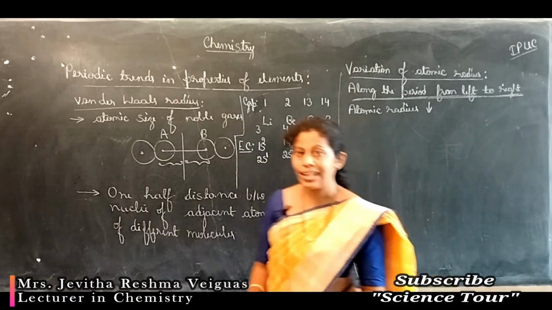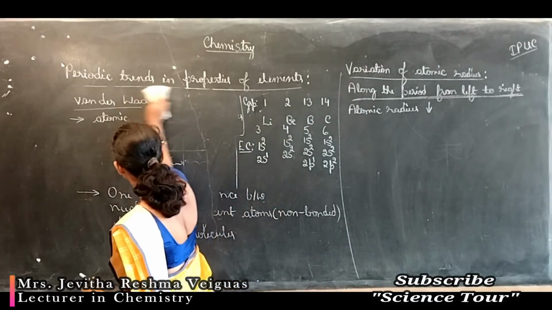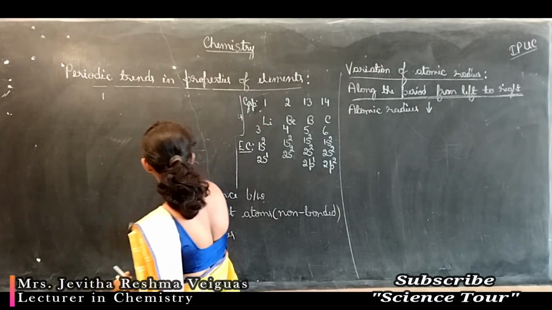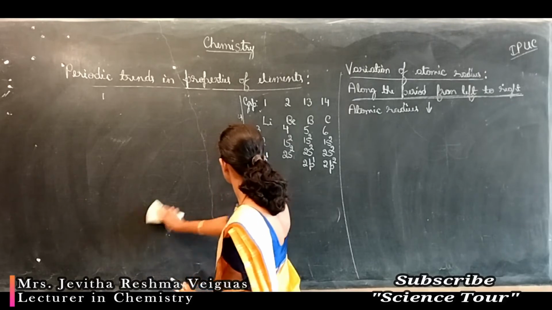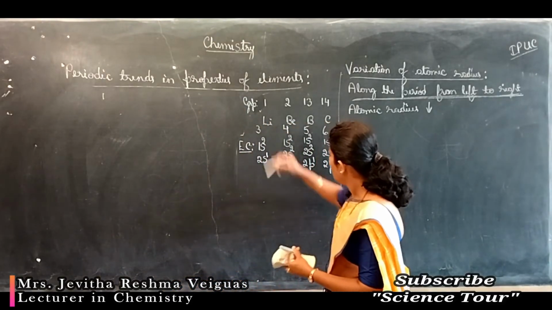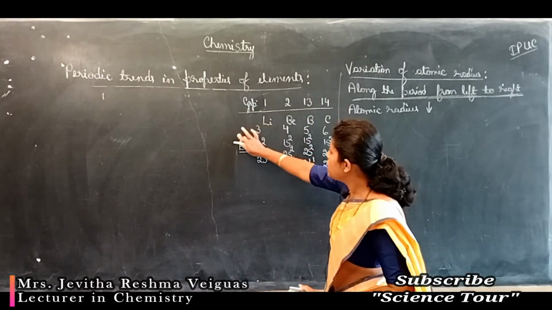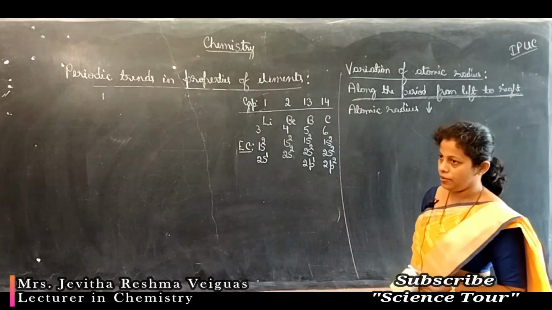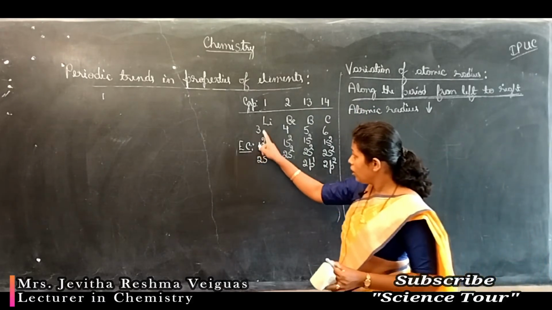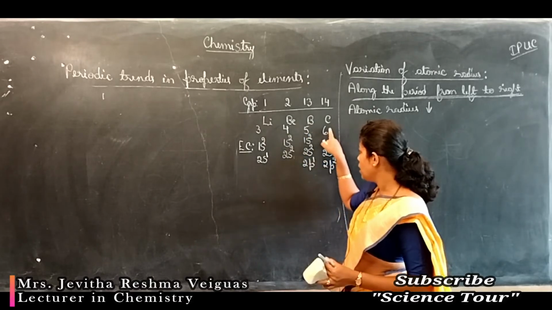See, these are the electronic configurations of the elements I have taken, belonging to different groups: 1, 2, 13 and 14. That means I am moving along the period. Lithium has 3 electrons, beryllium 4, boron 5, carbon 6.